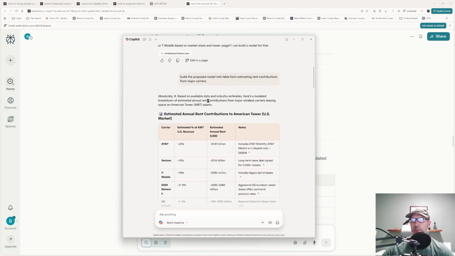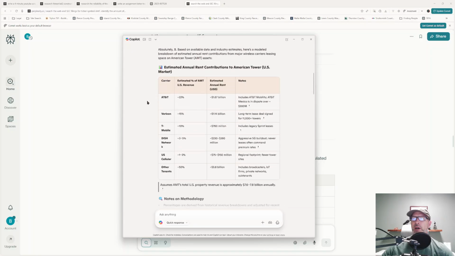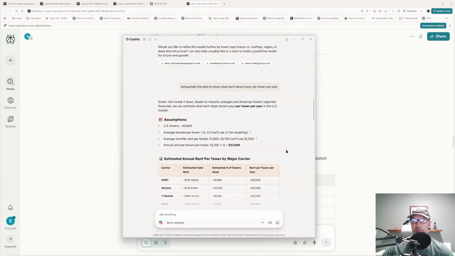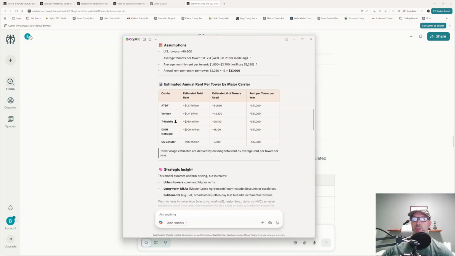American Tower doesn't publicly break this down, but it came back and gave me all of this information about the wireless carriers and how much each of them are paying. It gave me some notes on methodology. It gave me some assumptions. Then it came back and said, well, this is what we would expect these carriers to be paying per tower.